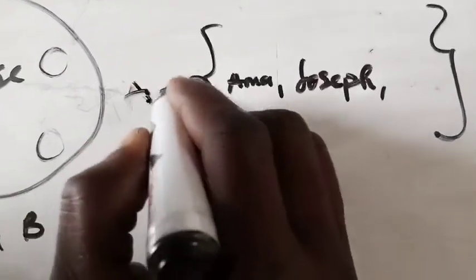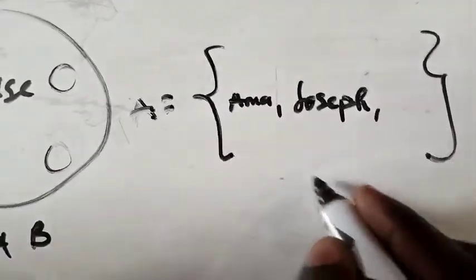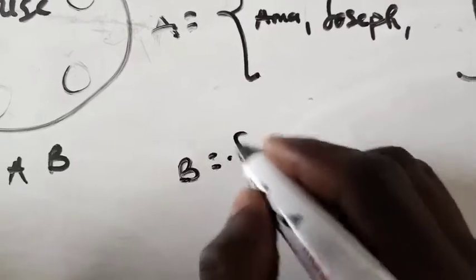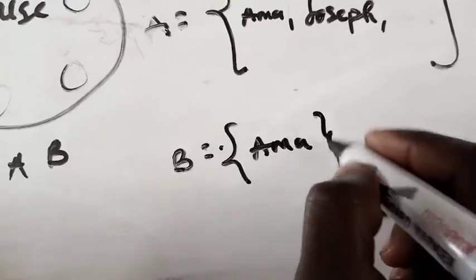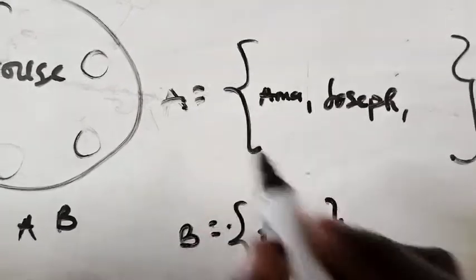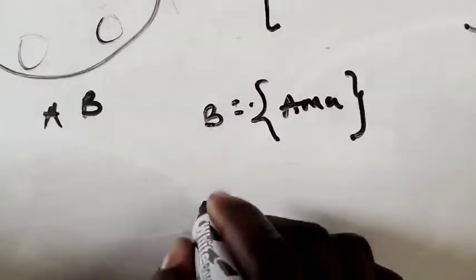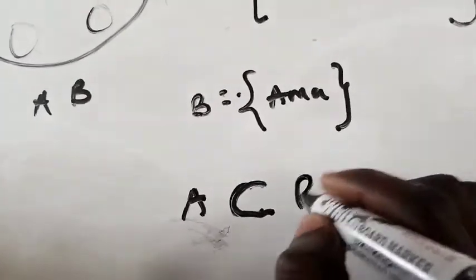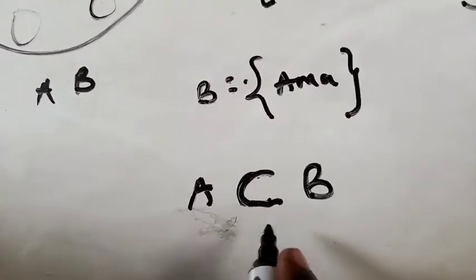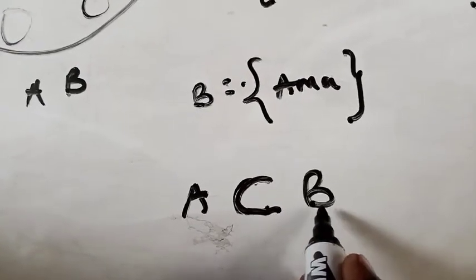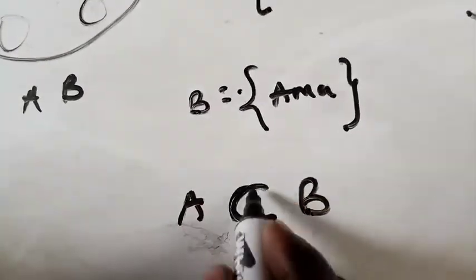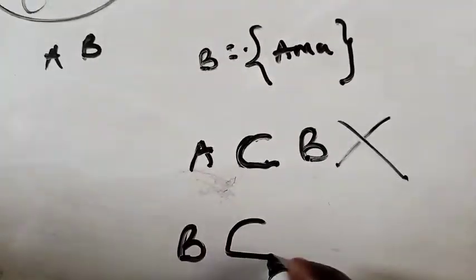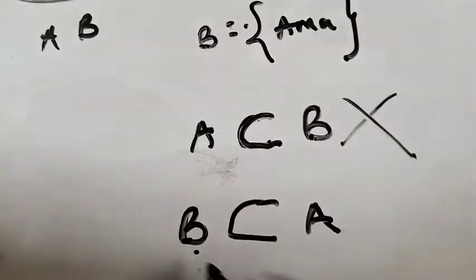If you are calling this set A, maybe the house here, this is house A, we can say that Amma, which is by name B here, is also another set. So Amma here is a subset of this A. So this is how you write it: B is a subset of A, written with the long C symbol. The other way around is a wrong position. If you want to write this, B has to be the subset, so that is the correct answer. Here you have B is a subset of A, meaning that B can be found in A.